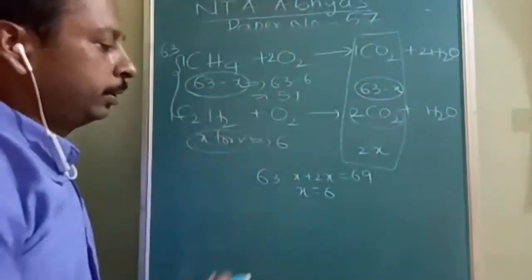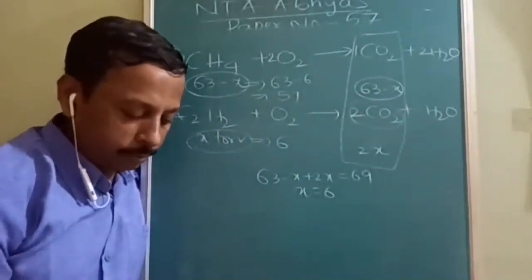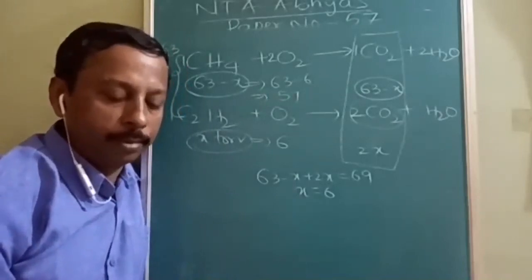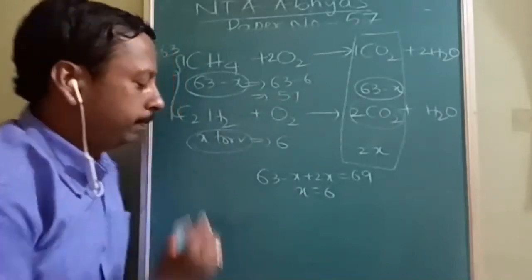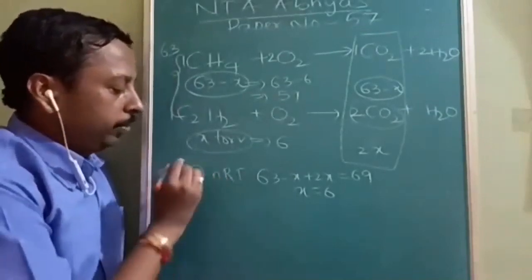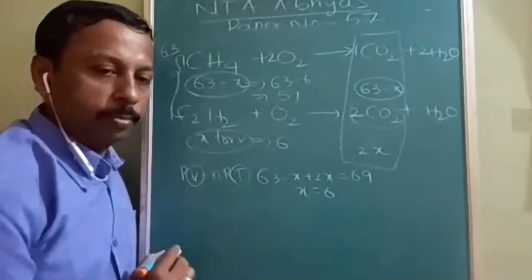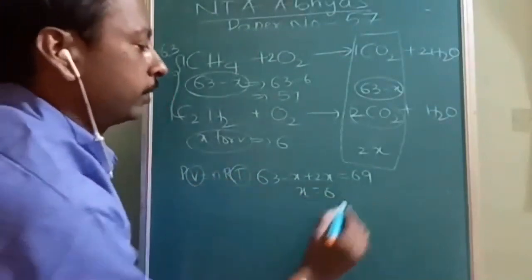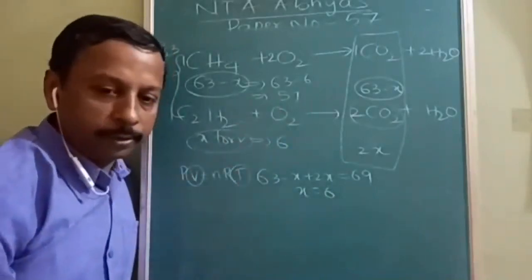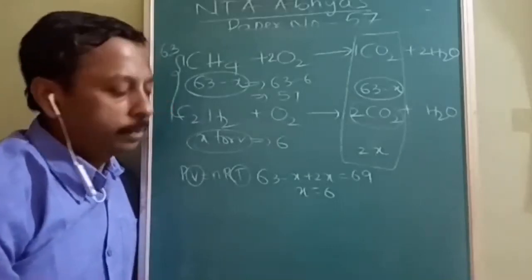57. Once you know the pressure and number of moles, are they directly proportional or inversely proportional? See, PV is equal to nRT. Volume is constant, temperature is constant, so pressure is directly proportional to number of moles. So its mole fraction will be, what is the question about? I think methane mole fraction. So methane mole fraction will be 57 by 69.